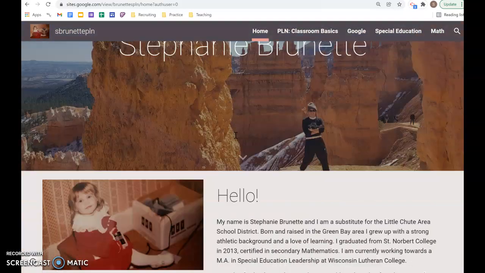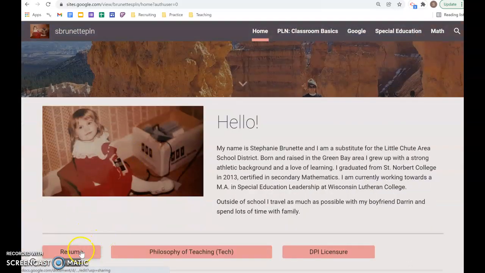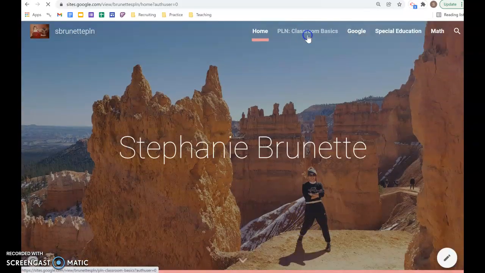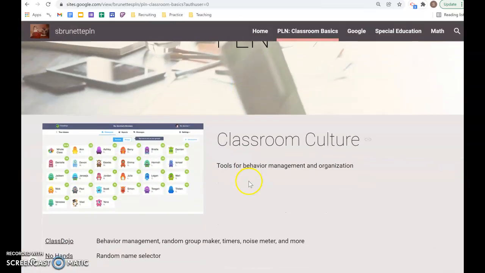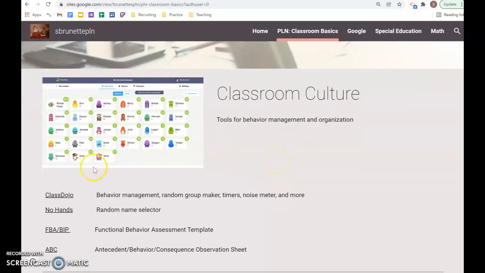First page, home page, just about me, little information, got my resume, philosophy of teaching, and my DPI licensure information. Next page, just some basics, kind of for every classroom. Starting off with classroom culture, behavior management, organization.